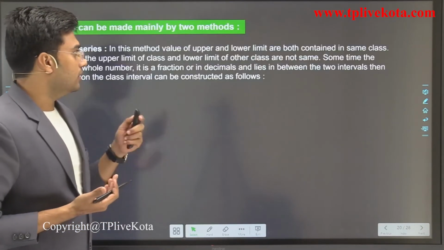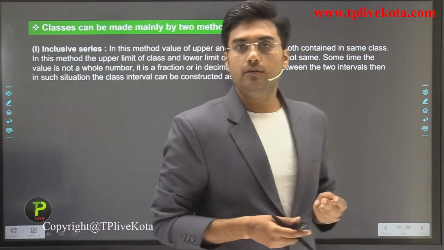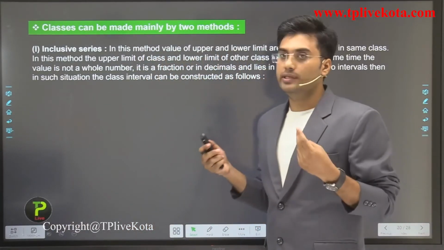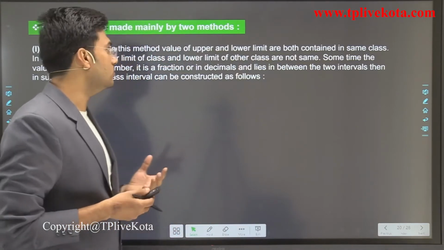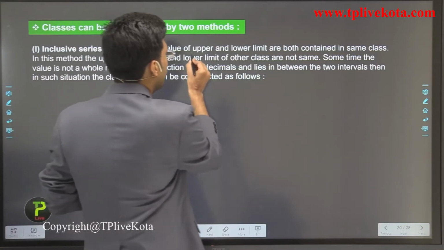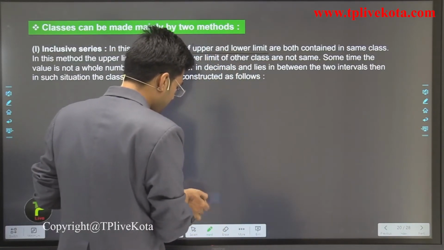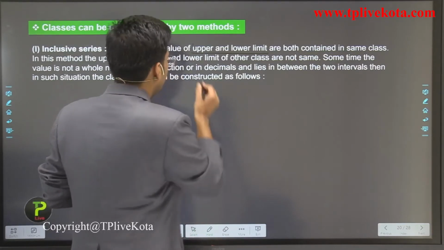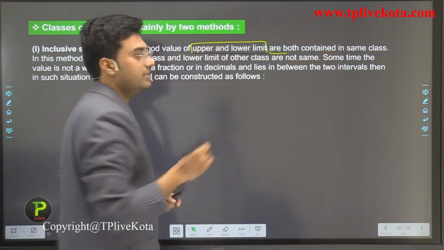Classes can be made mainly by two types. The first is the inclusive series. What is the inclusive series? In this method, the values of upper and lower limit are both contained in the same class.